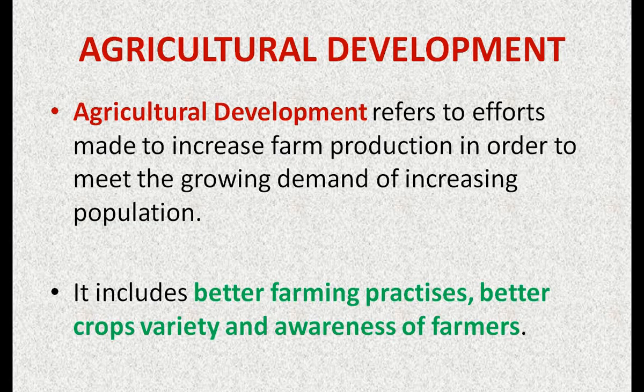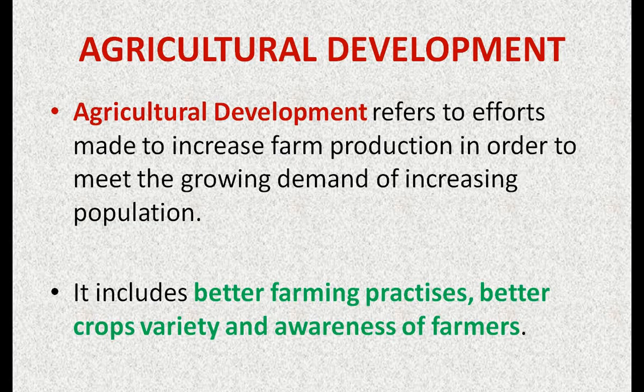And how can we bring agricultural development? We can bring agricultural development by using fertilizers, good quality HYV seeds, by improving irrigation facilities and by using machines. In this way we can bring development. Friends, the main aim of agricultural development is to increase food security. Yes, listen to it very carefully. What do you mean by food security?